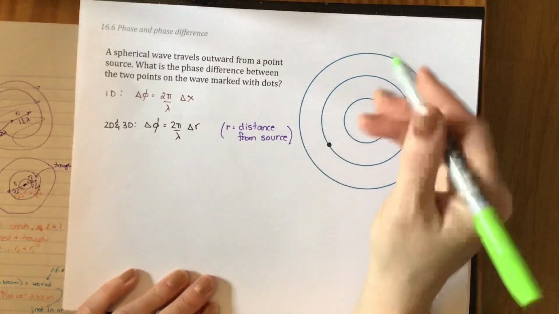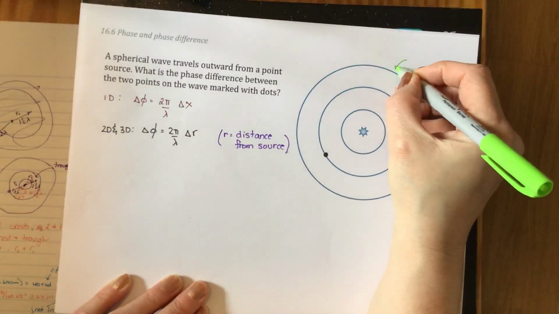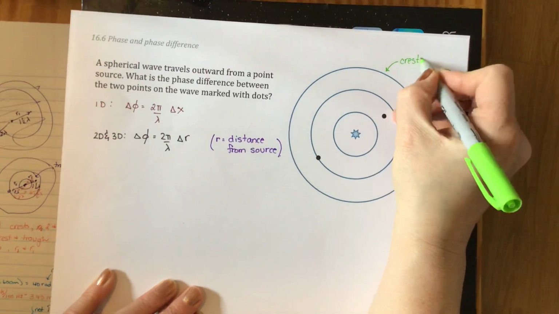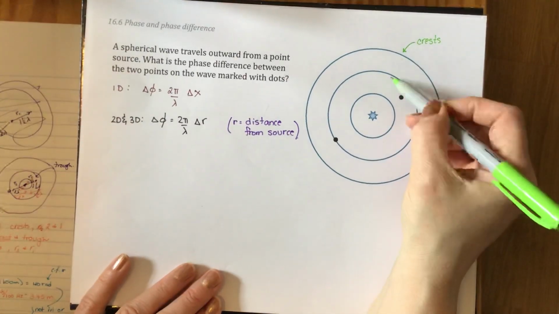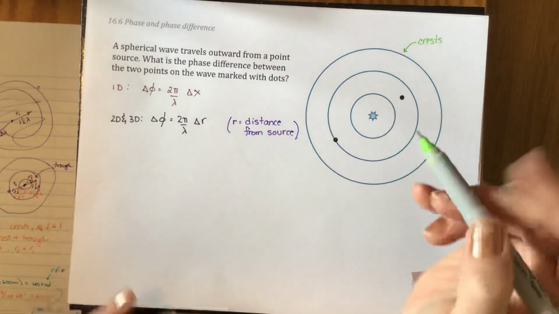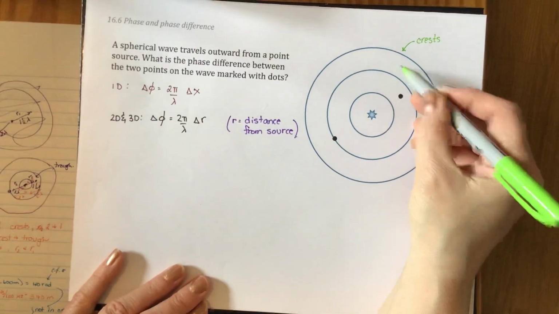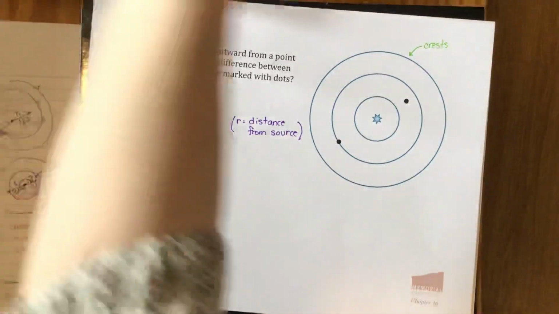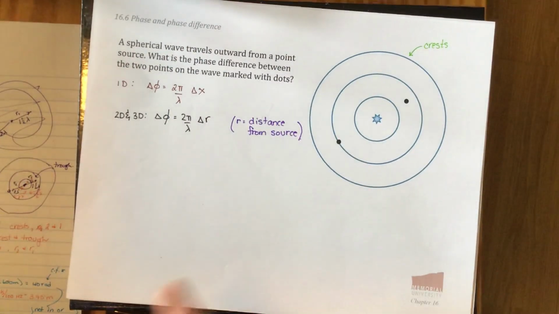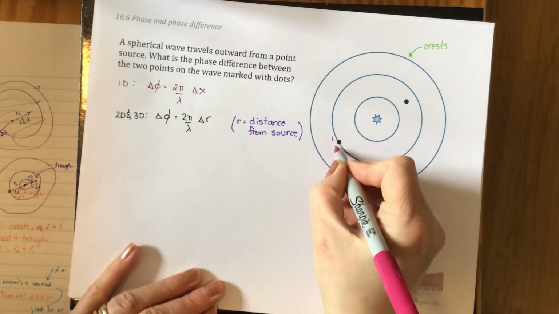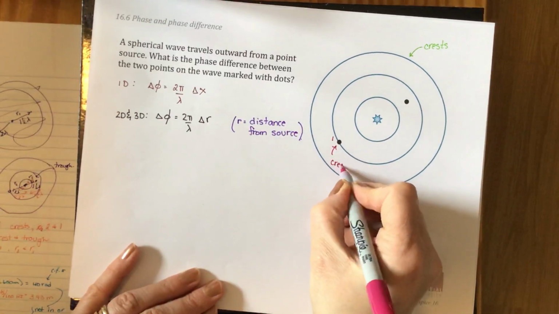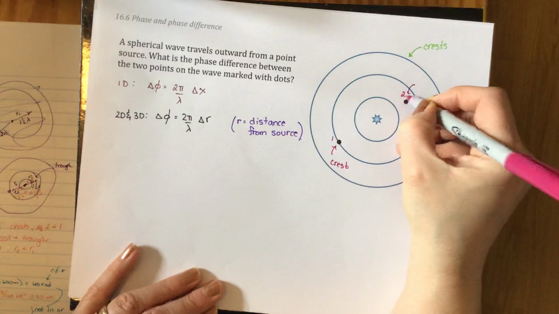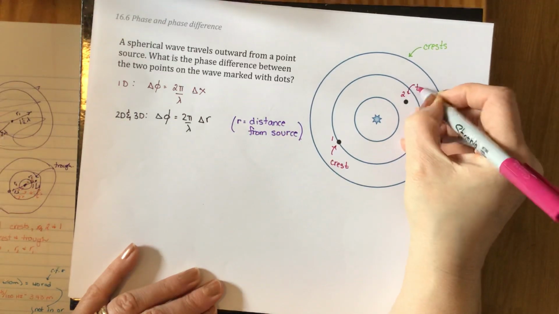So let's come to our picture and ask, what is this picture telling us? Remember that for spherical waves, the lines represent the shells or the crests. They're the wave fronts. So everywhere we have a line, it's a crest. In between any two lines is a trough. So here are 2 points that we have. So this is point 1. Point 1 is on a crest. Let's call this guy point 2. Point 2 is in between 2 crests, so point 2 is on a trough.